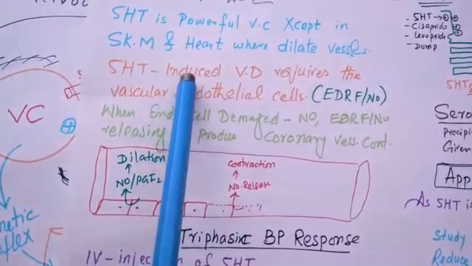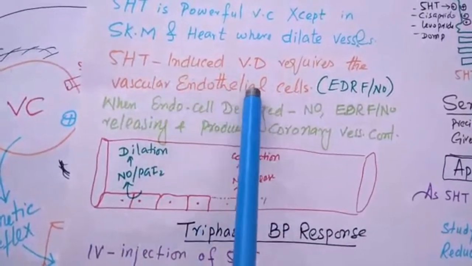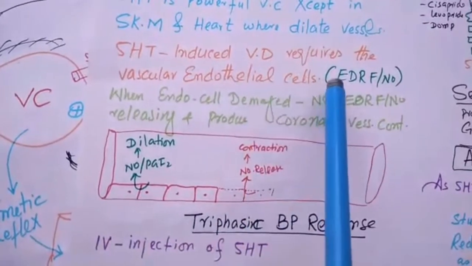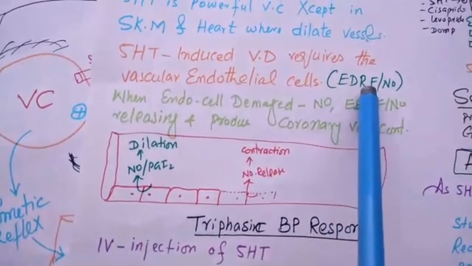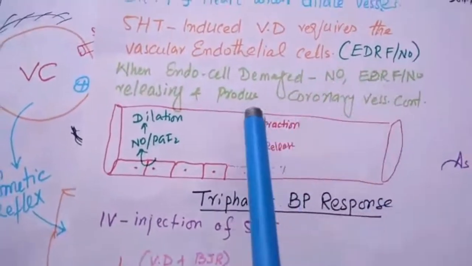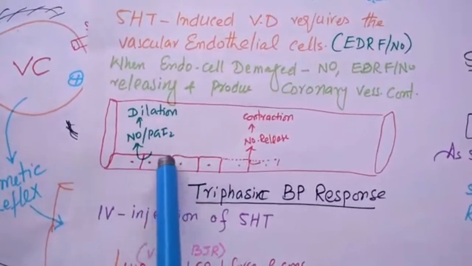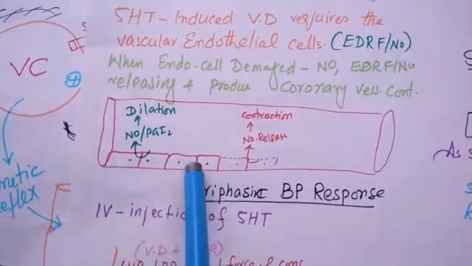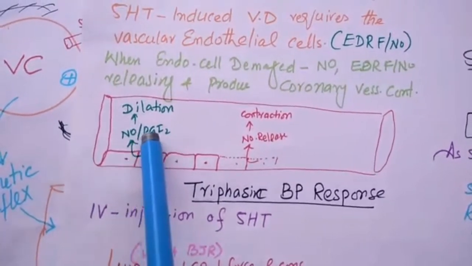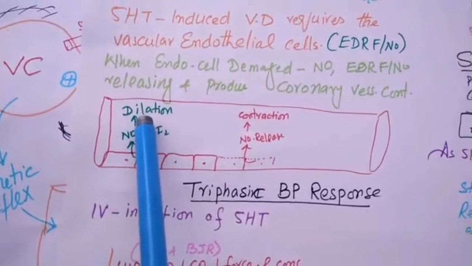Serotonin-induced vasodilation needs the vascular endothelial cells, because these vascular endothelial cells release EDRF or nitric oxide, which are vasodilators. Okay, this is the blood vessel. Here these are intact normal endothelial cells, and these endothelial cells release nitric oxide and prostaglandin E2, which are inhibitory, and both cause dilation.